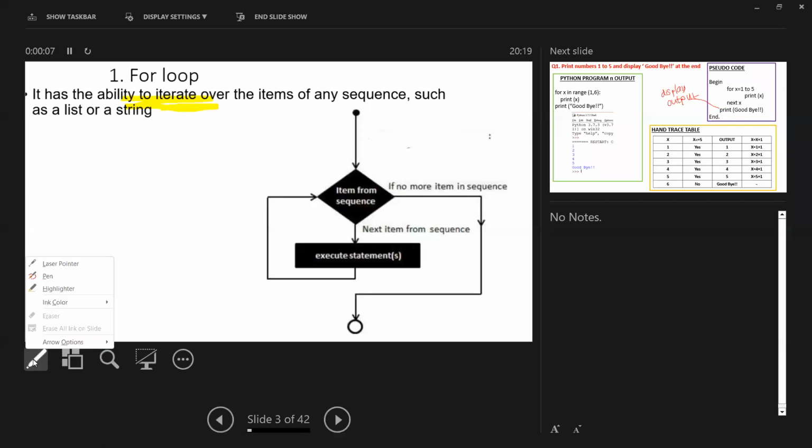Okay, for loop. So the for loop has the ability to iterate over the items of any sequence, such as a list or string. So when we take the for loop, according to the given limit, or for example in an array, take all the items which are available there, or 0 to 5, five numbers. Likewise, one after the other, if you want to process them, we can use the for loop. So until it satisfies the requirement, this will keep on repeating.